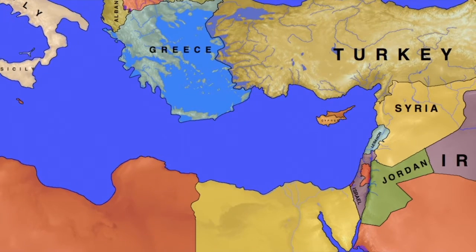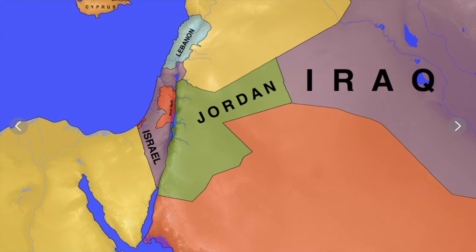Now let's zoom in on the nation of Israel. The events recorded in the Gospel of Matthew took place in this area. We have the Nile River and Egypt in the lower left, and we have Israel, Jordan, the West Bank, and Lebanon here in the center. Most of the events in the life of Jesus took place in this area of land known today as Israel, Jordan, and the West Bank. There were a few events that took place in Egypt.